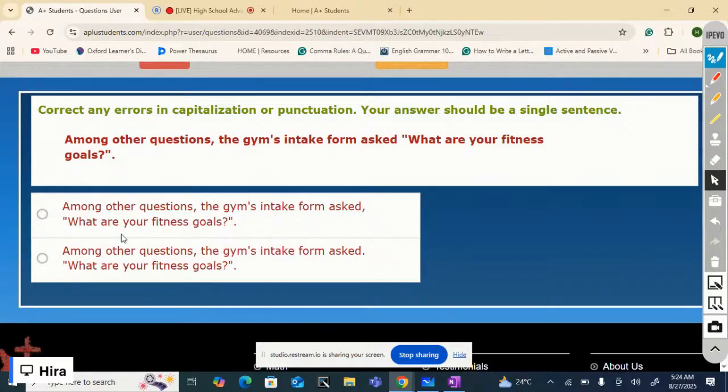Well, if you look at the first option, the gym's intake form asked, this is the speaker tag or the reference, and this is the quotation. The quotation and the speaker tag are separated by a comma, not a period. The second option has a period, and this one has nothing. So use comma.